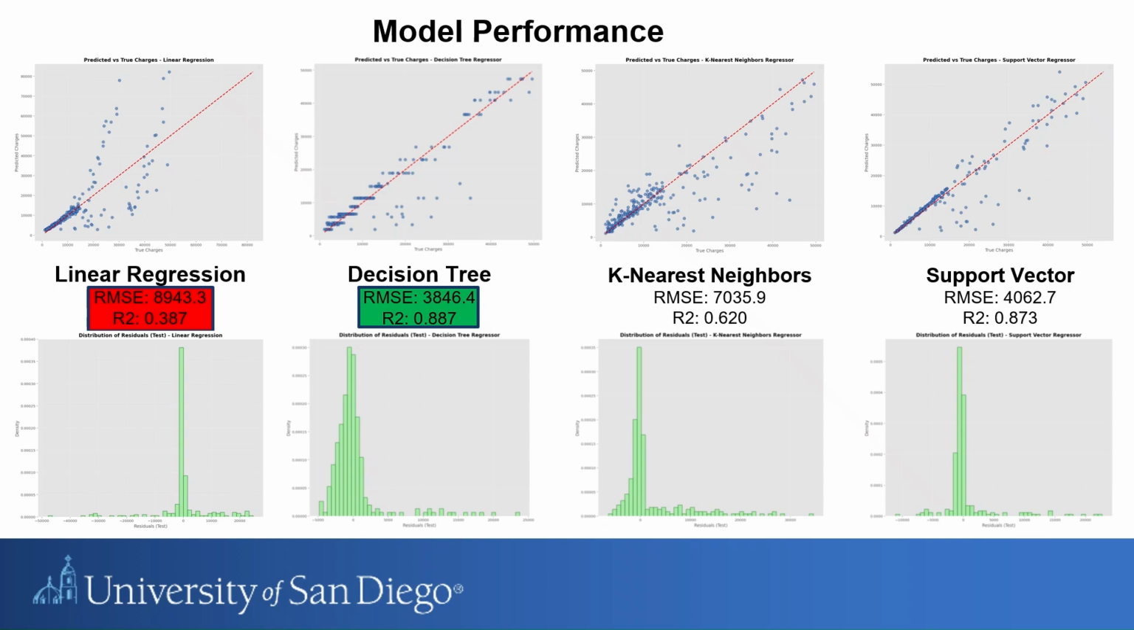Let's examine how our models stacked up. Across these charts, you will see predicted versus actual charges. The closer to the red line, the better. Decision tree shines here, with a root mean squared error of just 3,846 and an R squared of 0.89, meaning it explains 89% of cost variations. SVR follows closely at 4,063 root mean squared error and a 0.87 R squared. Linear regression hits 8,943 root mean squared error, while KNN is at 7,036. The residual plots below show errors are mostly centered near zero, confirming tight predictions. There are no wild outliers dragging us down.